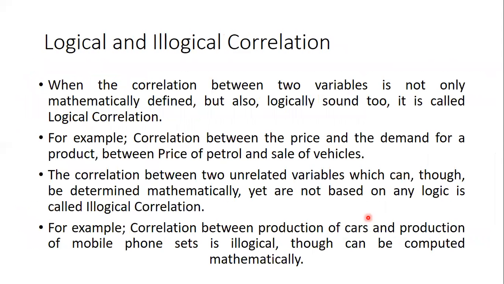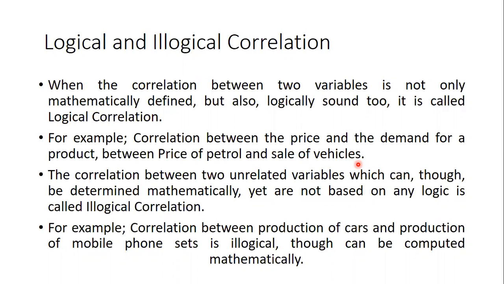Then logical and illogical. Logical correlation, there is some logic behind the factors given. Now, price of petrol and sale of vehicles, they are correlated. Obviously, vehicles require petrol. Without that, they will not be able to move around. Taking the example of only petrol vehicles, like two-wheelers, they require petrol or any sort of fuel.